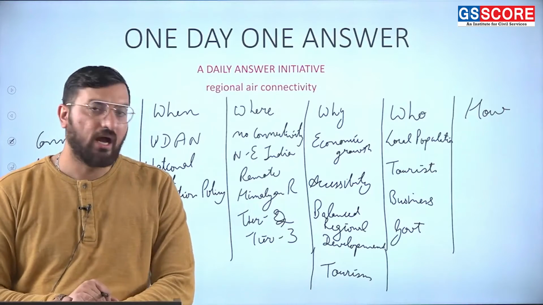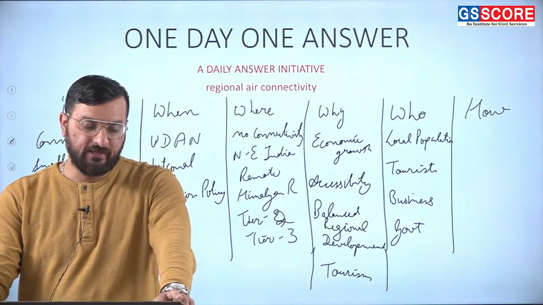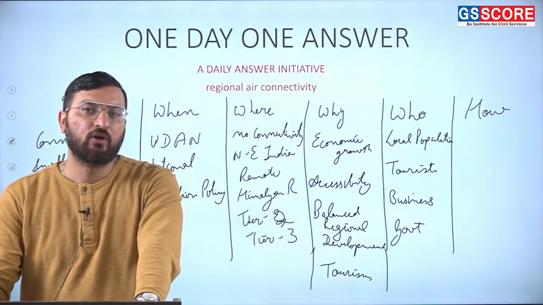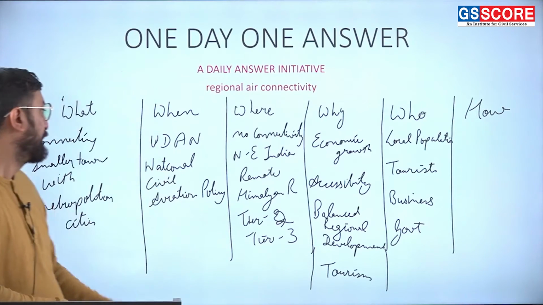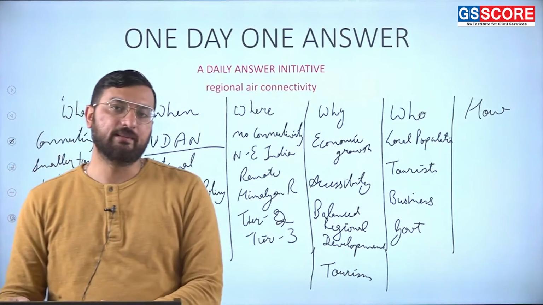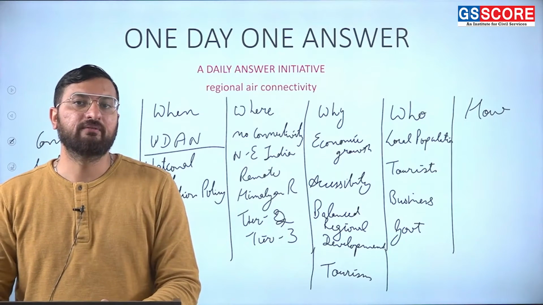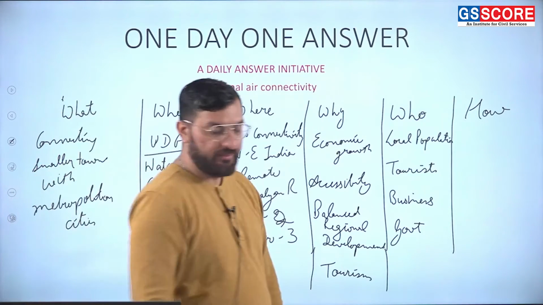Then our next question: how does this regional air connectivity work? We have already seen that the government, under the National Civil Aviation Policy, has made a scheme called UDAAN. Under this UDAAN scheme, the government will be helping the airline companies via viability gap funding.